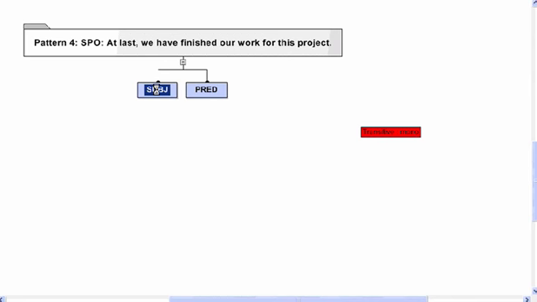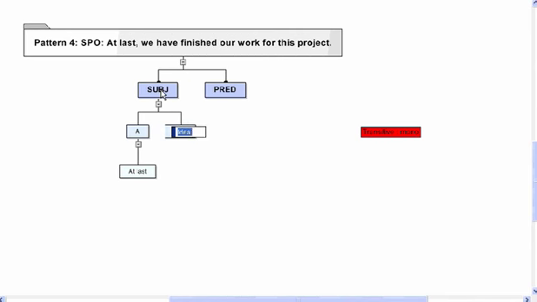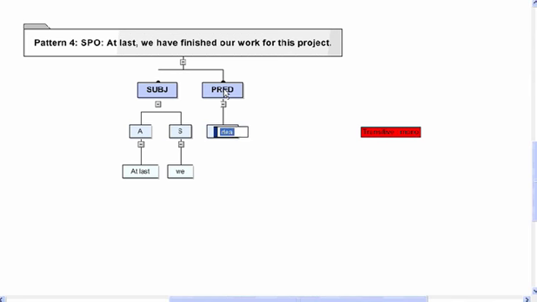And in the subject we have an adverbial, "at last", which we will color in a while. Also in the subject we have the subject itself, and in this case it's "we". And then we have the predicate, and in the predicate we have the predicator.